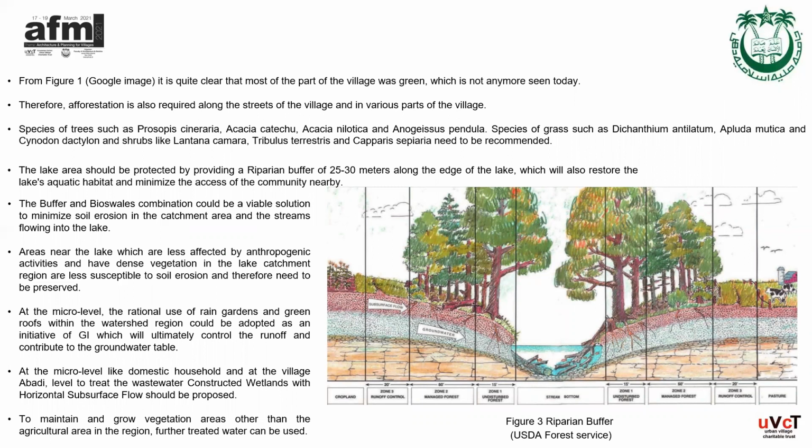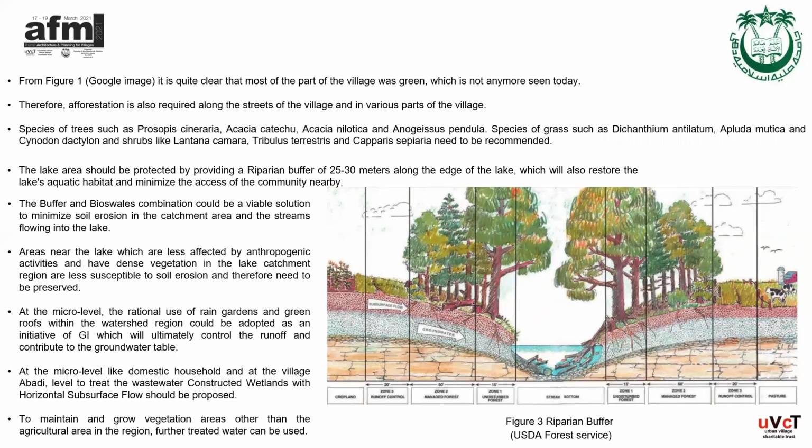Species like Acacia nilotica, Acacia catechu need to be proposed. Along the edge of the lake, a riparian buffer of 25 to 30 meters should be provided, which will restore the lake aquatic habitat and minimize community access. Areas near the lake that are less affected by anthropogenic activities and have dense vegetation in the catchment region of the lake are less susceptible to soil erosion, and hence they need to be restored. And in order to create habitation within a regulated delineation of the extent of community access, afforestation needs to be expanded in the entire watershed region of the lake.